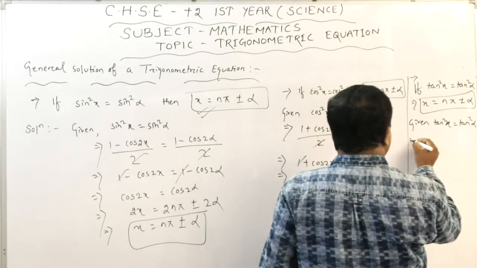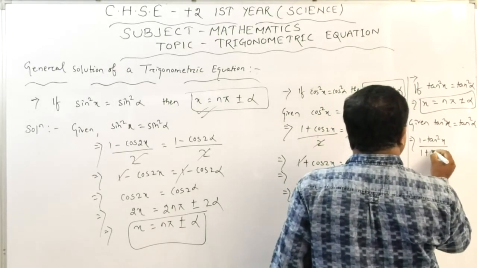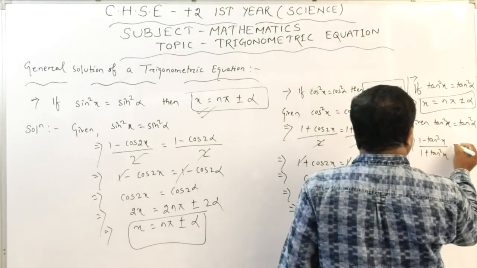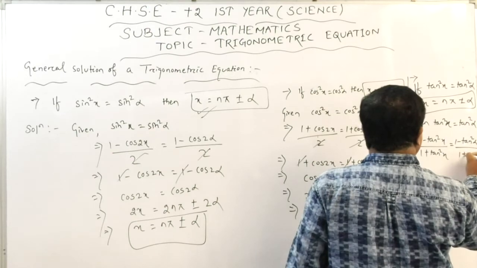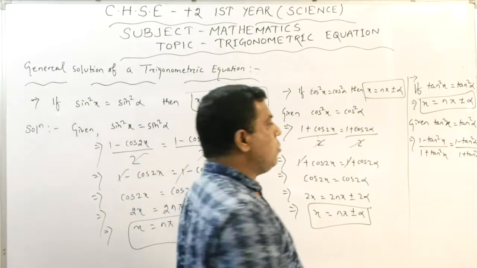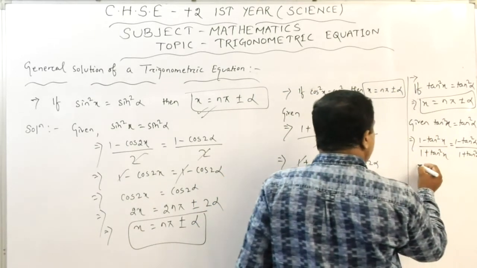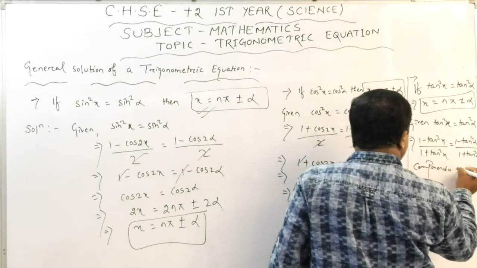So that implies 1 minus tan square x divided by 1 plus tan square x equals 1 minus tan square alpha divided by 1 plus tan square alpha. Yes or no? And what is this rule? This is called the componendo and dividendo method.